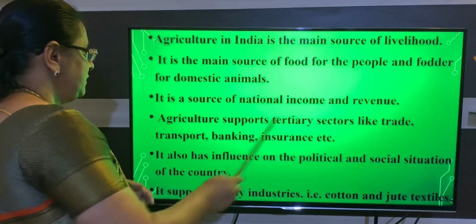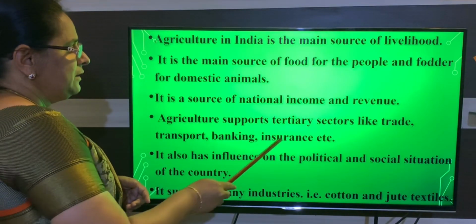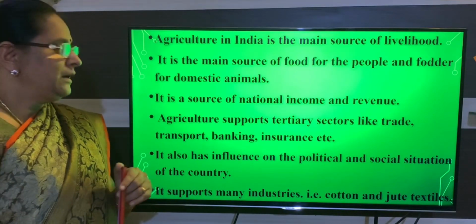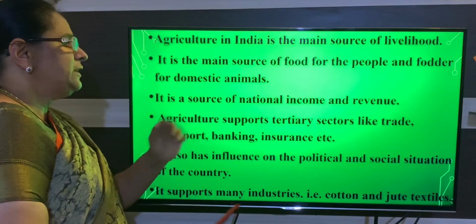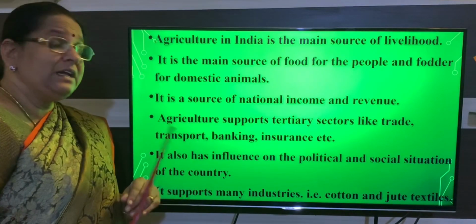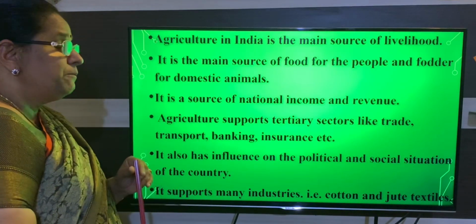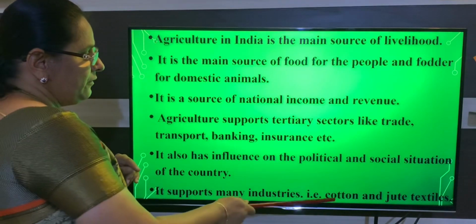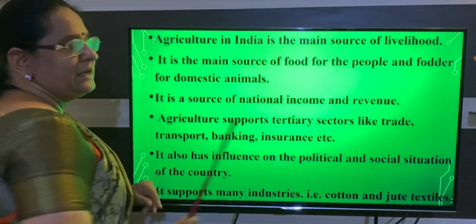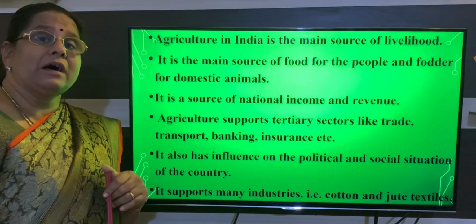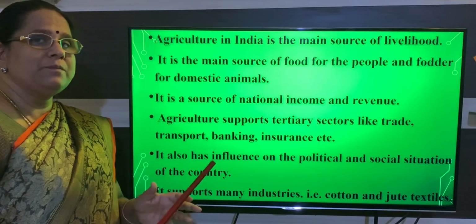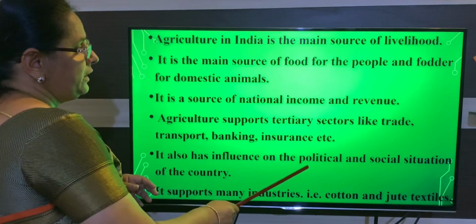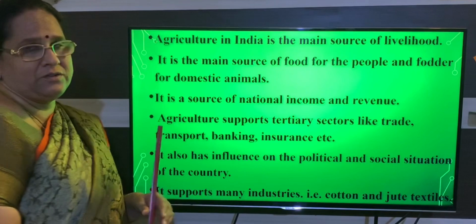Is that clear, children? Not only the tertiary sector, even the industrial sector is developed because of agriculture. Here you can see that cotton and jute textile industries are developed because of agriculture. And most important, agriculture can change political and social situations.